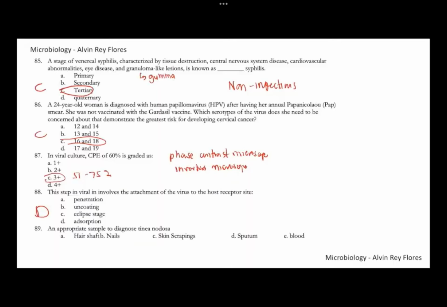Number 89, what is an appropriate sample to diagnose tinea nodosa? Tinea nodosa is also known as piedra. This is a superficial mycosis affecting the hair strand or hair shaft. So an appropriate sample is the hair shaft or hair specimen, the hair strand. There are two types of piedra, black piedra or white piedra. Number 89, this is letter A.